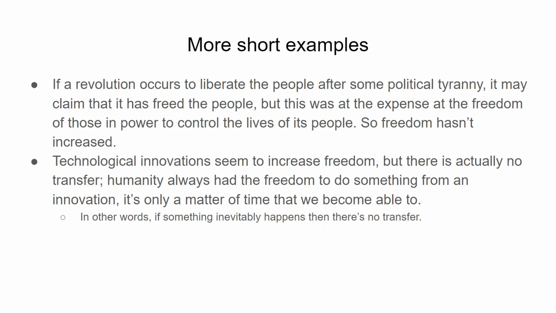Technological innovations seem to increase freedom, but there is actually no transfer. Humanity always had the freedom to do something from an innovation. It's only a matter of time until we become able to. In other words, if something inevitably happens, then there's no transfer.